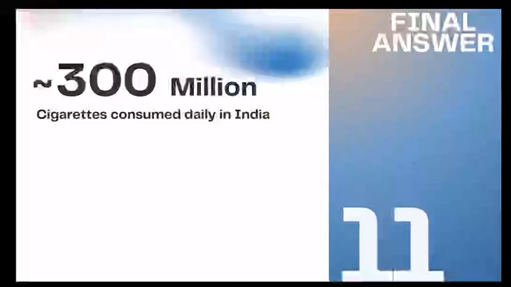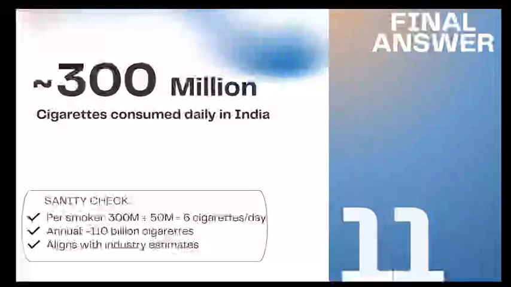Now, if we add these up, we get our final answer. So, with the drum rolls, we get 300 million cigarettes consumed in India in 1 day. Now, let's do a sanity check. If we divide 300 million cigarettes by 50 million smokers, that gives us 6 cigarettes per smoker per day.